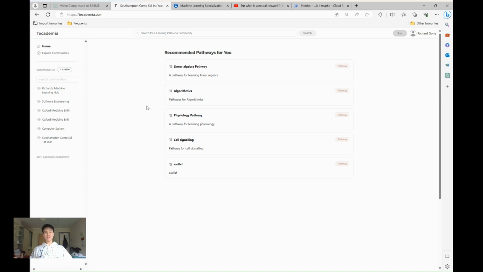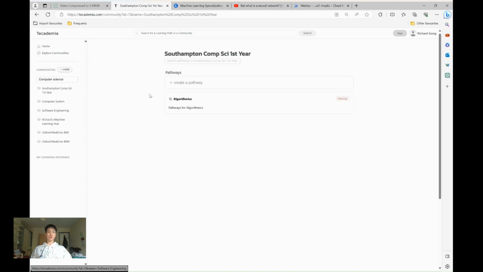Let's imagine I've just taught myself machine learning, and I want to show my friends how to learn machine learning as well, from the start to finish, giving them a complete list of resources they can use. On the left, we can see the communities, and I can search for the computer science communities so I can share my experiences with computer science students at Southampton here.